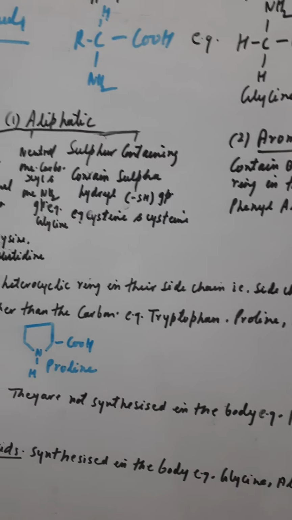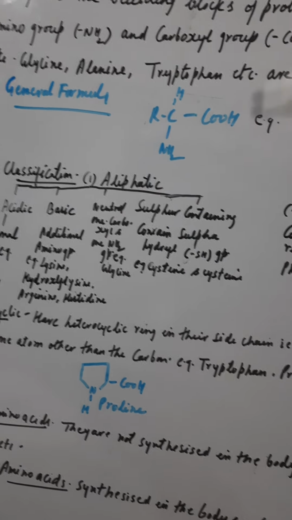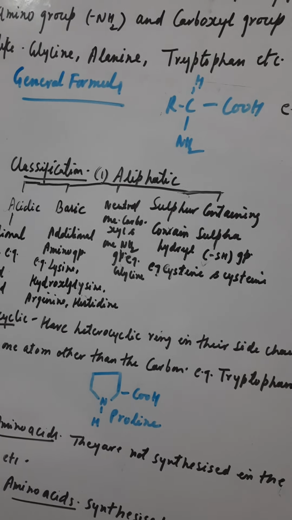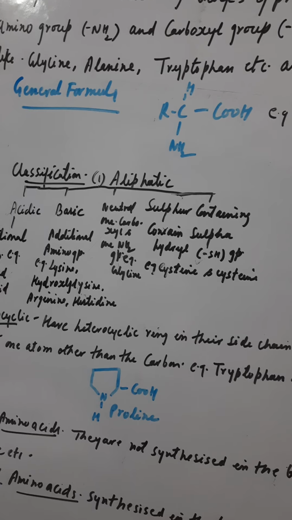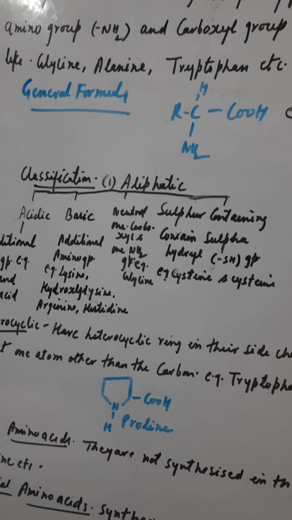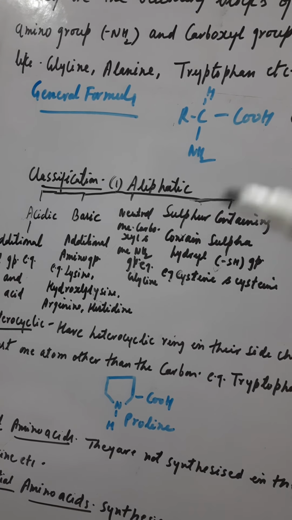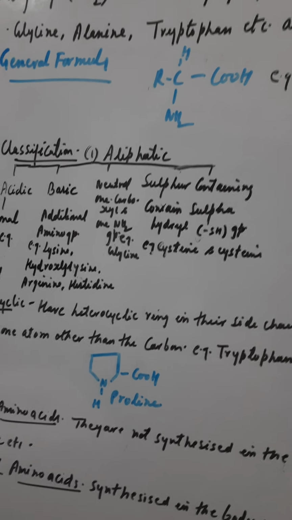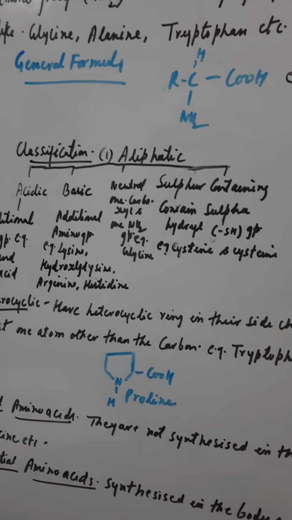So till here we have finished what amino acids are. They are the building blocks of protein. They contain amino group and carboxyl group. 20 amino acids are there. I have taken their names and they will be useful for your class 12th in protein synthesis. General formula I have told, then the structure, then classification.